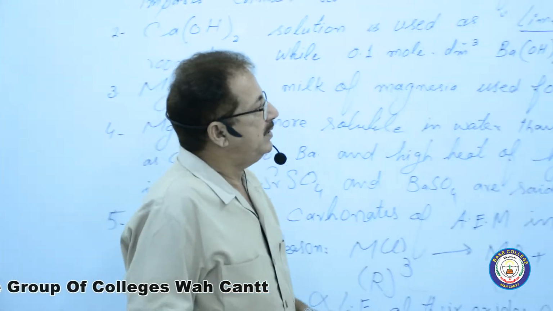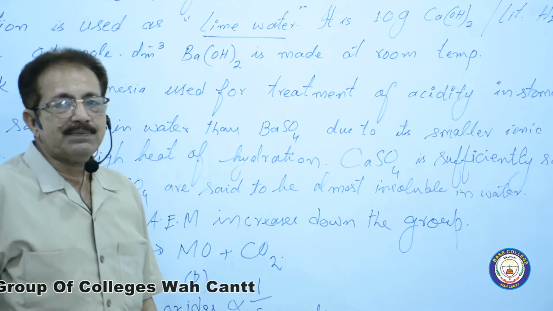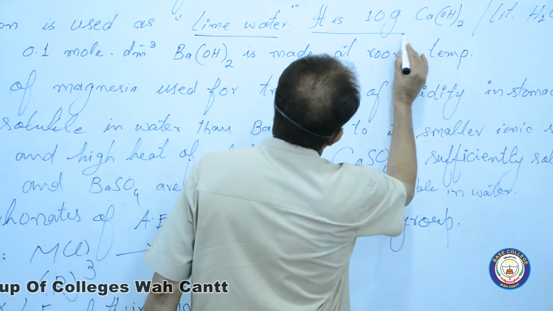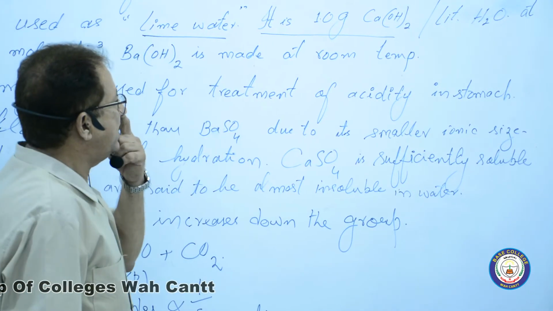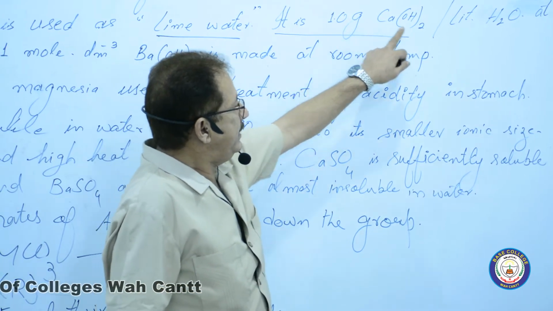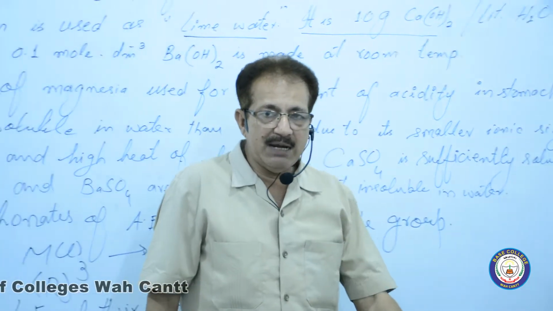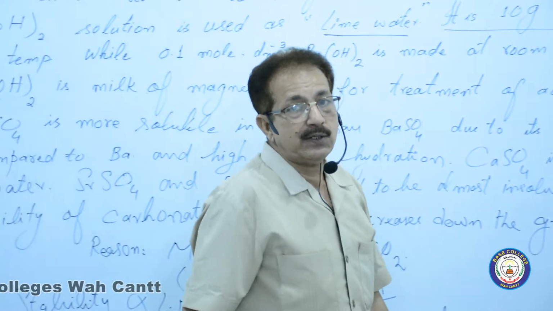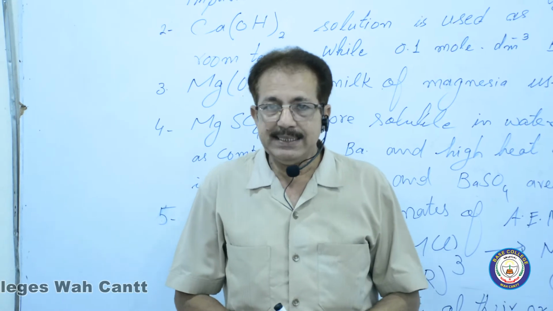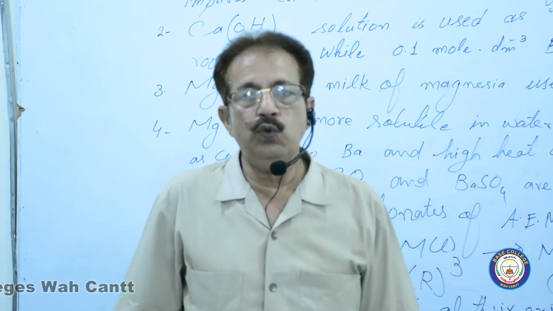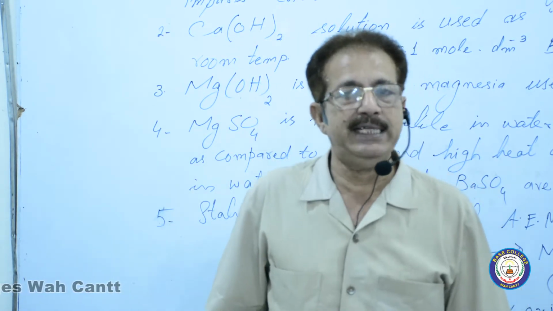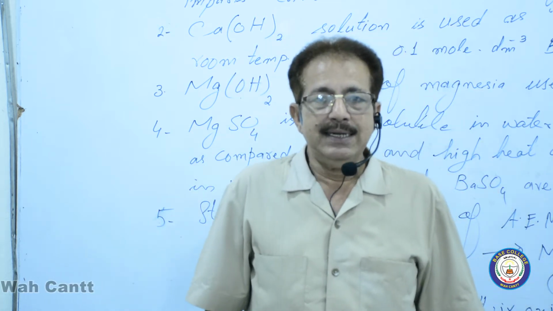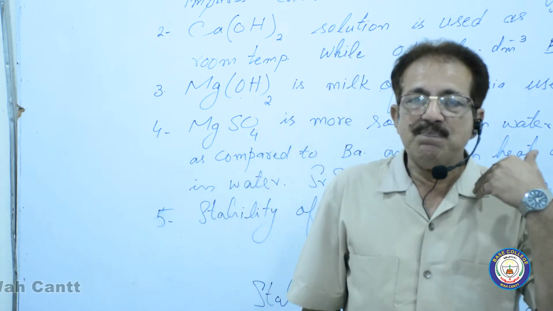But how much? As far as its composition is concerned, it is 1.0 gram calcium hydroxide dissolved in 1 dm cube water or 1 liter water at room temperature. It is necessary for you to mention the room temperature because solubility of the compounds is affected by the temperature.